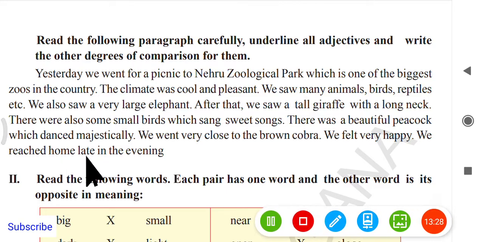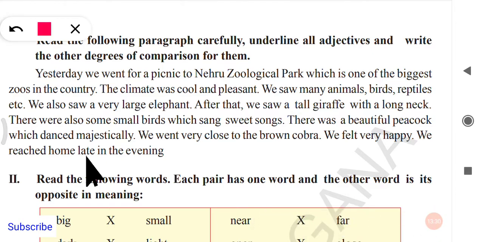So let me just underline some of the adjectives here. Went for a picnic to the reservoir, which is one of the biggest. Next, cool, pleasant. Next, very large, tall, long. Next, small here. Next, sweet, beautiful. Next, we went very close.